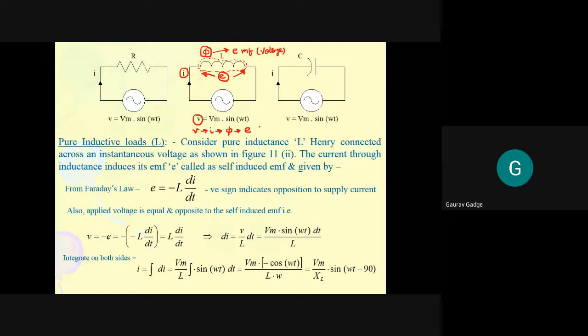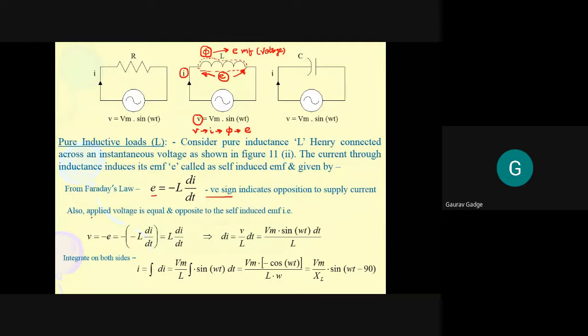Okay. So based on that, what we wrote is the EMF from Faraday's laws of electromagnetic induction, E is equal to minus L di by dt. That already we have seen. Negative sign indicates opposition to the supply current. And right now that supply current and EMF both are in opposition, right? But we also said that if we find out the direction of the EMF induced, जो EMF induced हो रहा है, इसका हम लोग अगर direction find करते तो what? That EMF and voltage both are also in opposition.